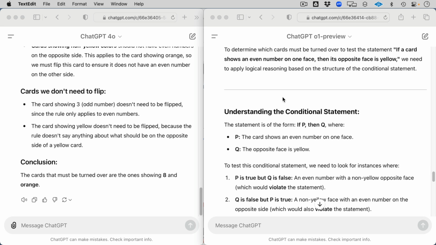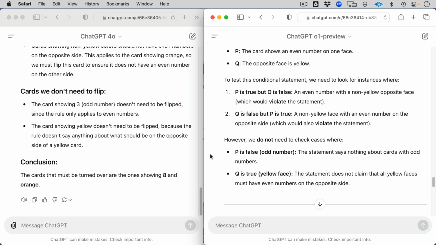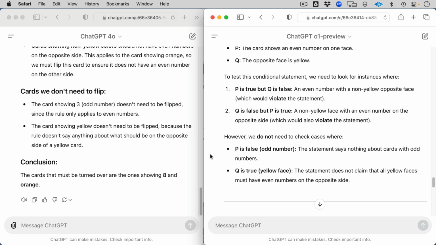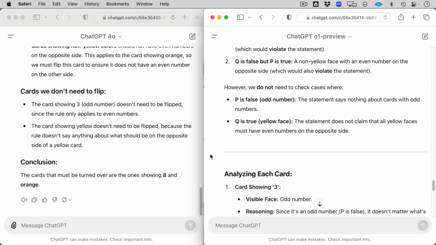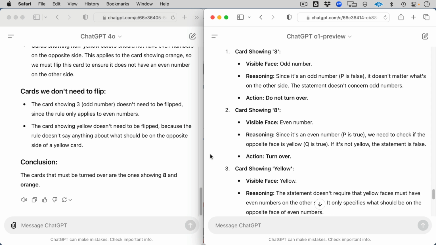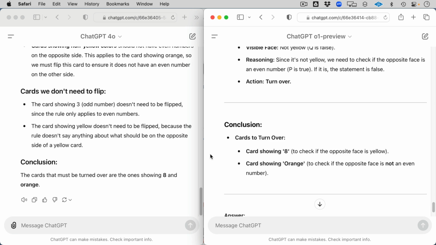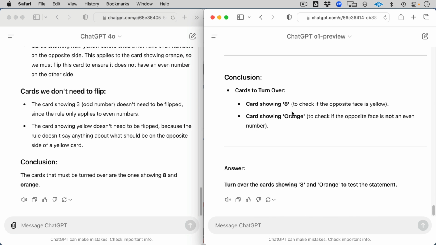So let's see. Understanding the conditional statement. I mentioned P and Q earlier. This is really the heart of this reasoning, so it's really cool that it actually calls that out implicitly. I'm pretty excited about that. P is true, Q is false, but P is true. This is really how you determine and deconstruct logic. This is really interesting, what we're seeing here. So analyzing each card, it's got the 3 and the 8, yellow and the orange, and an action. That's cool too. And what do we get? Yeah, turn over the cards showing 8 and orange to test the statement. That is pretty awesome.